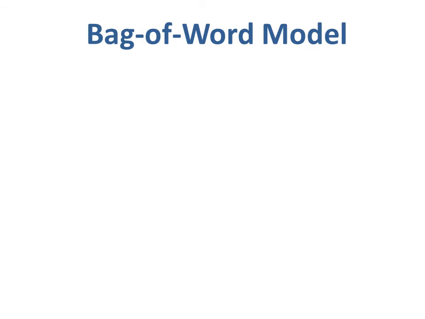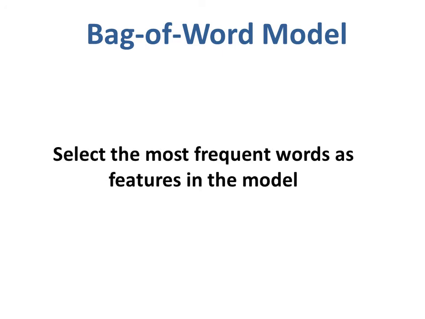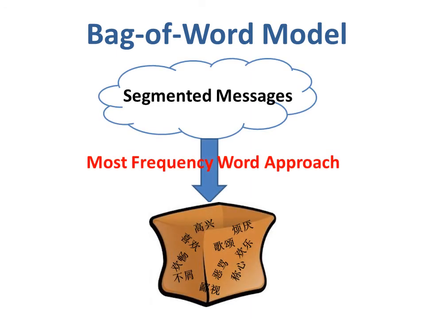We will use the bag-of-words model in our sentiment analysis. It treats each message as a collection of words. After we segment each message into meaningful words, we will use the most frequent words approach to choose the bag-of-words features of the model. Each feature value represents the occurrence of that word in the text message. And the bag-of-words feature vector can form the dictionary that represents the messages to help us measure the similarity between the messages and categorize them into different groups.